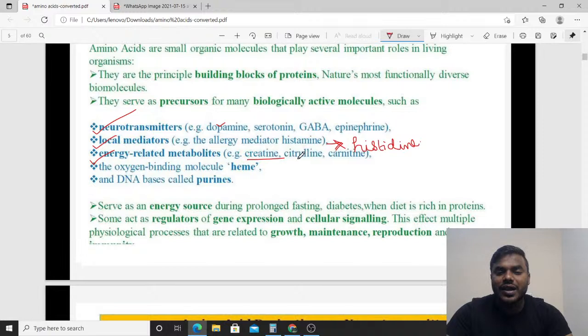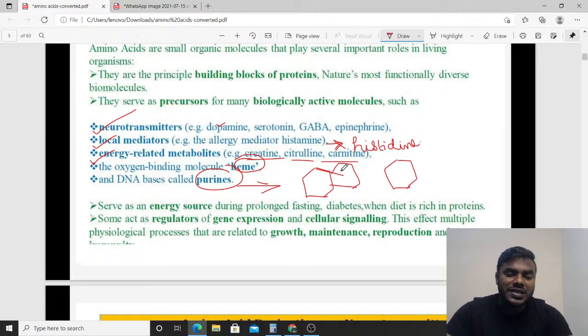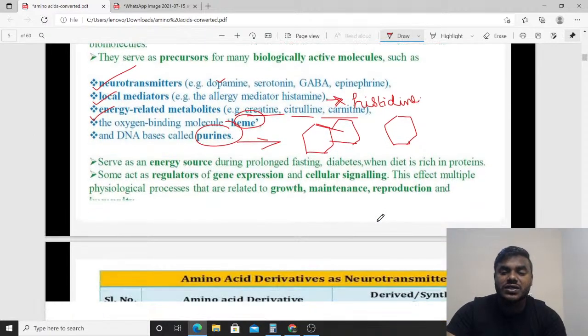Next one, energy related metabolites. What are those? Creatine, citrulline, carnitine. We read in biochemistry the carnitine shuttle system. They are also basically derived from what? Amino acids only. Even the oxygen binding molecule heme, and the DNA bases called purines. If you look at the skeletal structure of a purine, and not only purine, pyrimidine also. We know, right? Purines have a bicyclic ring, and pyrimidines have a monocyclic ring. So these bicyclic and monocyclic rings are exclusively derived from what, my friends? Of course, they are derived from amino acids only.